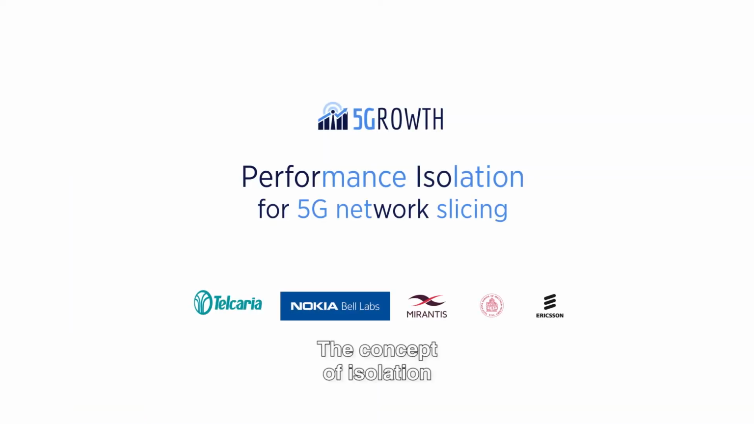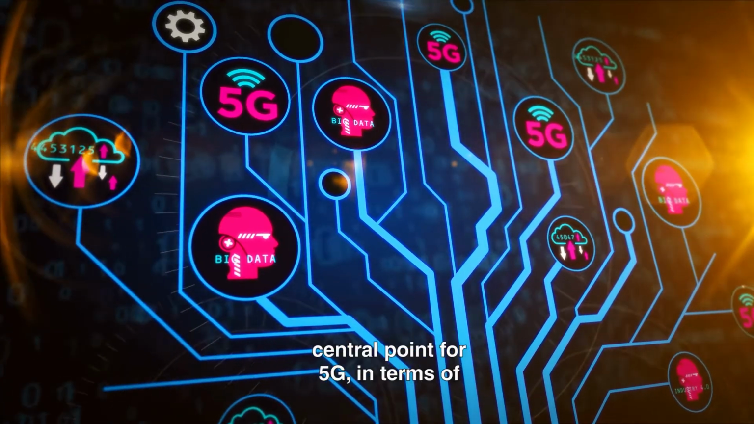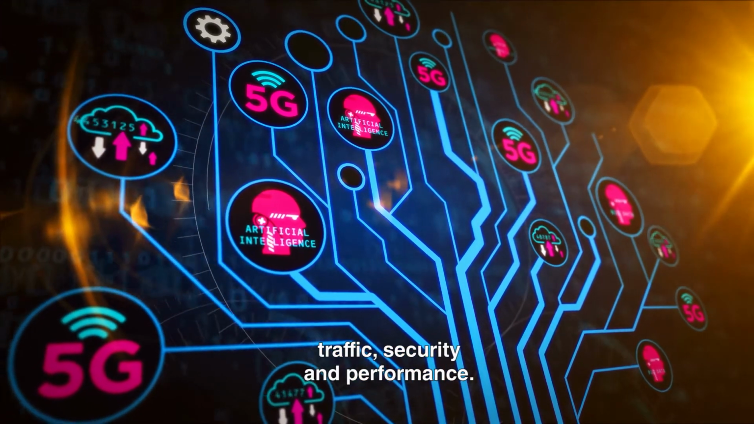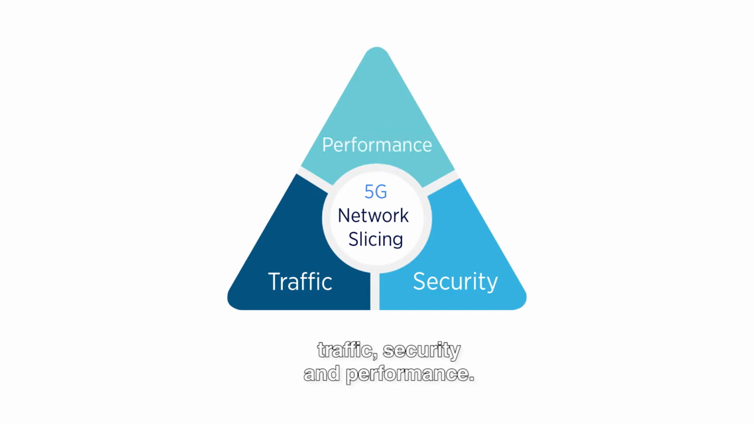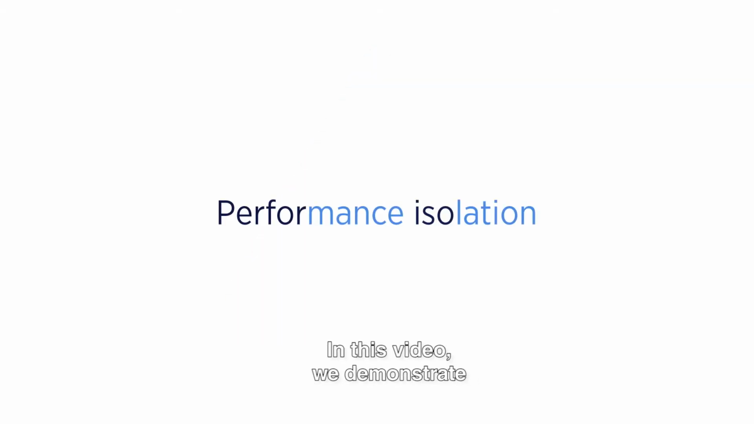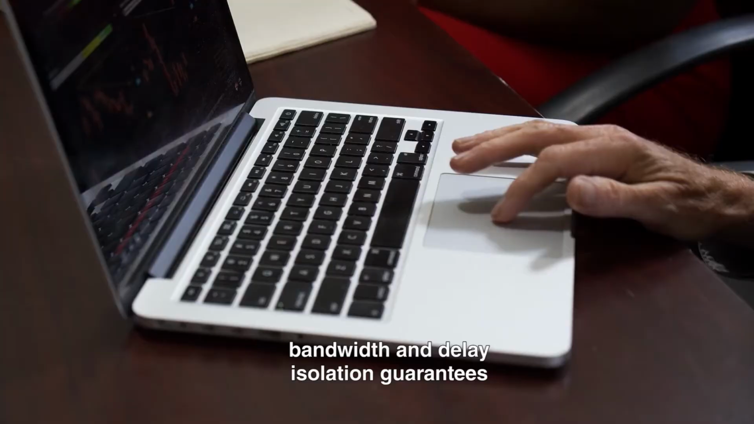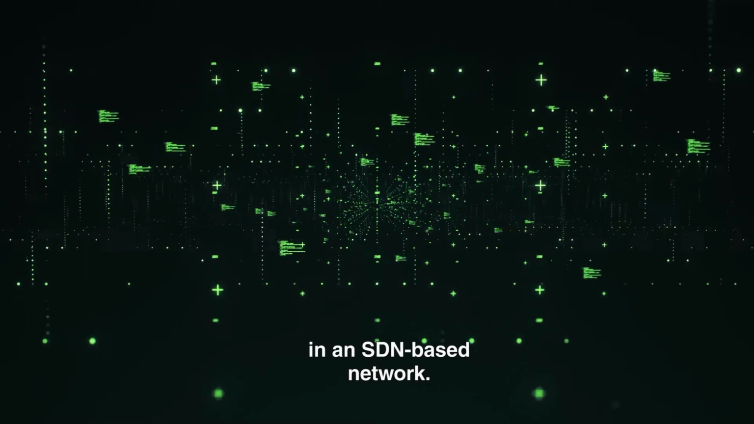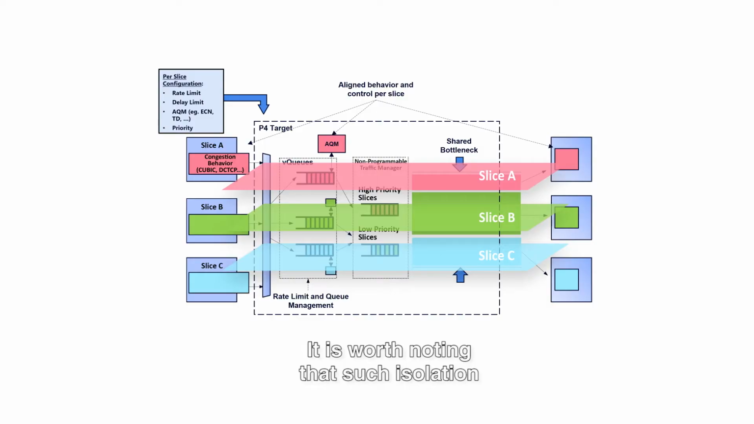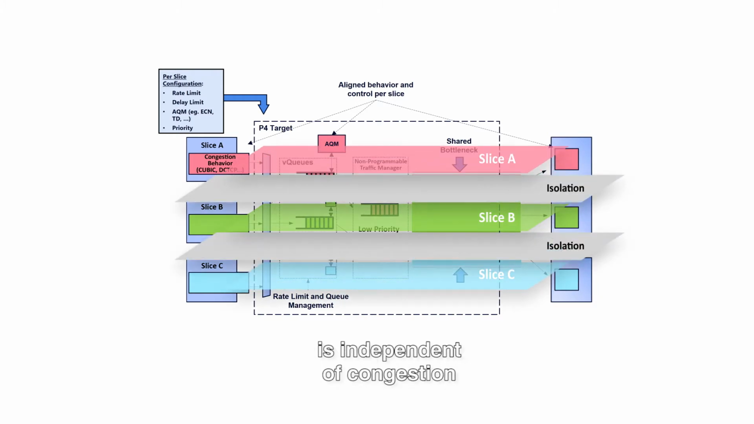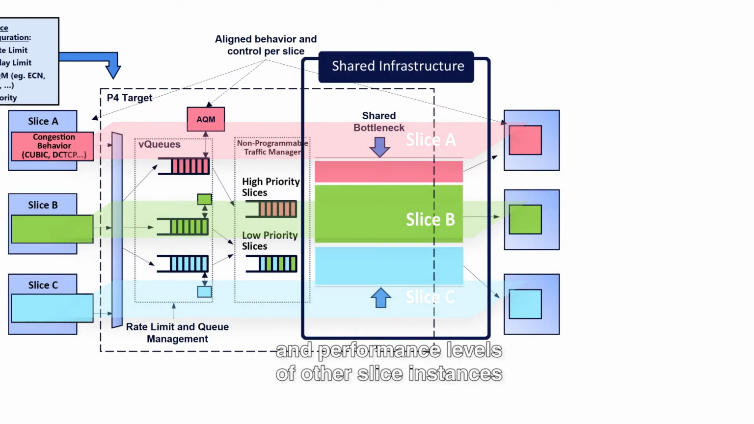The concept of isolation between network slices is a central point for 5G in terms of traffic, security, and performance. In this video, we demonstrate performance isolation, a network slicing capability providing per-slice traffic, bandwidth, and delay isolation guarantees in an SDN-based network. It is worth noting that such isolation is independent of congestion and performance levels of other slice instances sharing the same infrastructure.